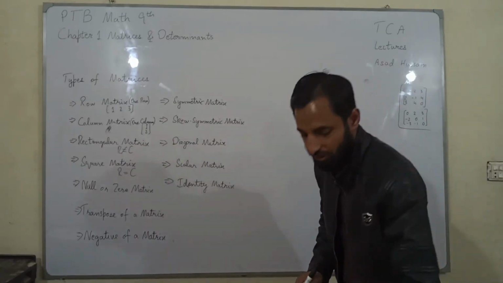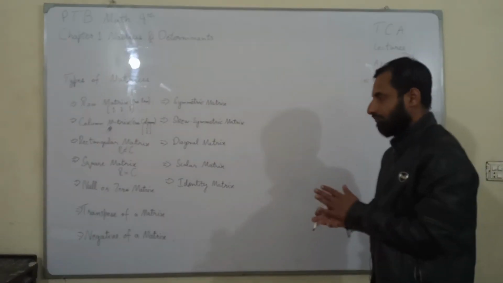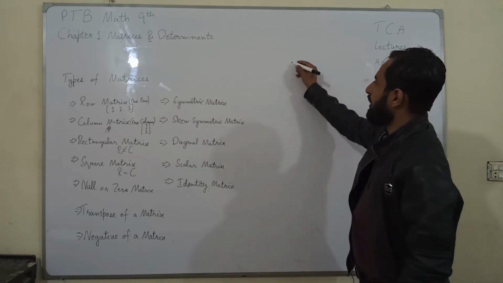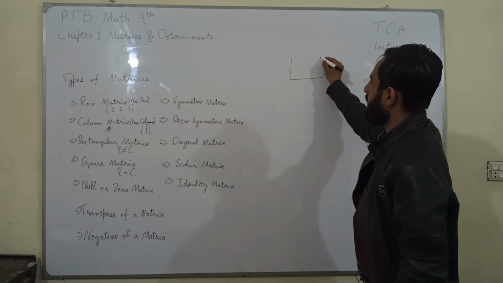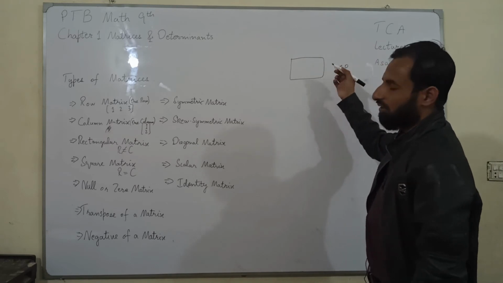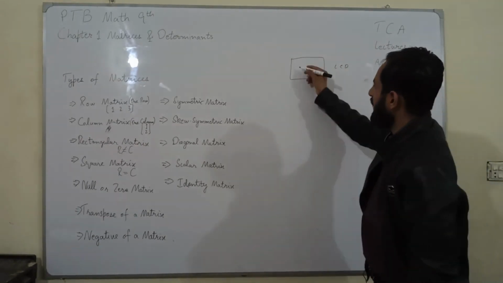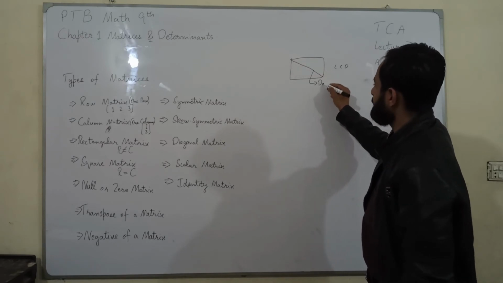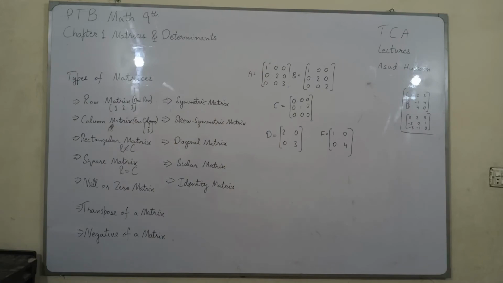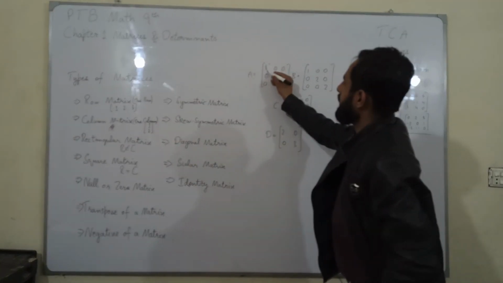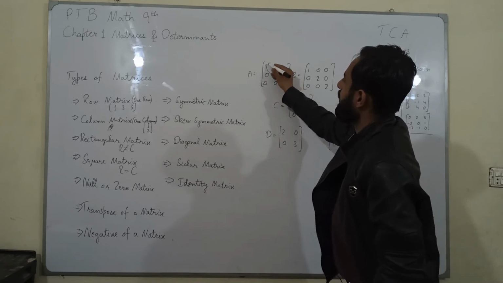Moving on to the next topic, which is diagonal matrix. Whenever we measure the screen of any device like LCD monitors, screens, mobiles, we measure it like this. This is called the diagonal. This is called the diagonal of a matrix.